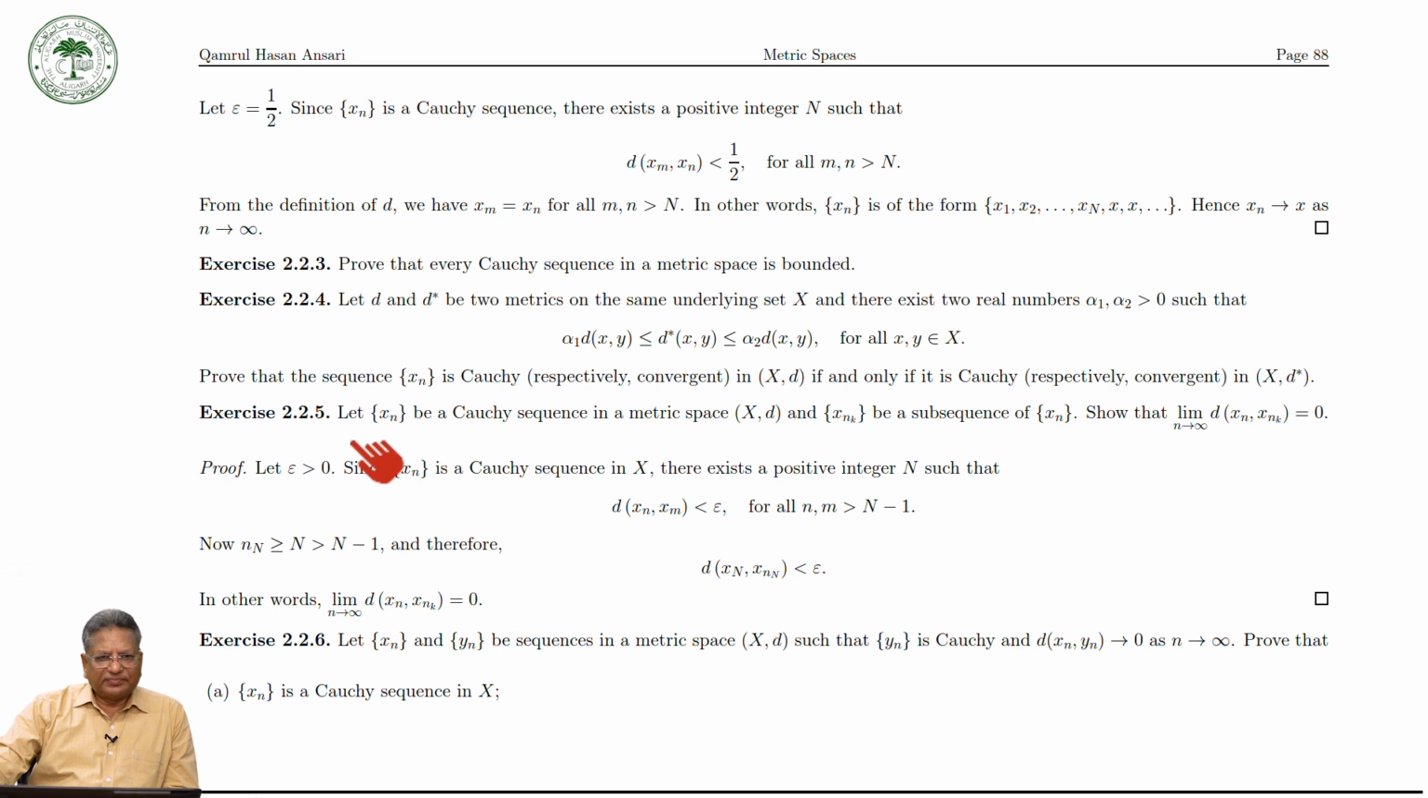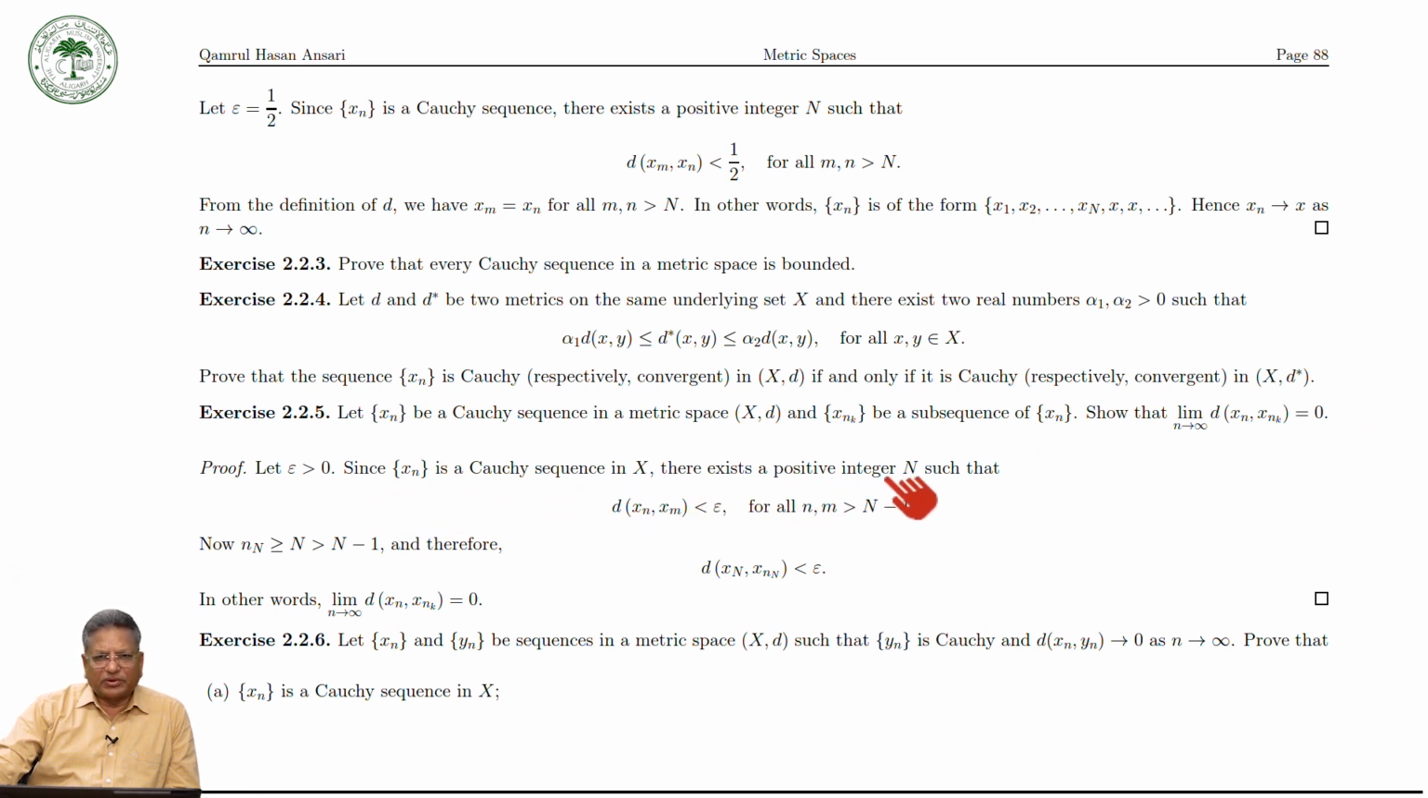Next exercise: let xn be a Cauchy sequence in a metric space (X, d) and xnk be a subsequence of xn. Show that the limit of d(xn, xnk) is equal to 0. It's very important. You see, this is the Cauchy sequence, so if you take nk equal to m, you will get the answer. That is a very simple way, but you can also prove this one. Let epsilon be positive. We have to prove this thing. Since xn is a Cauchy sequence in X,